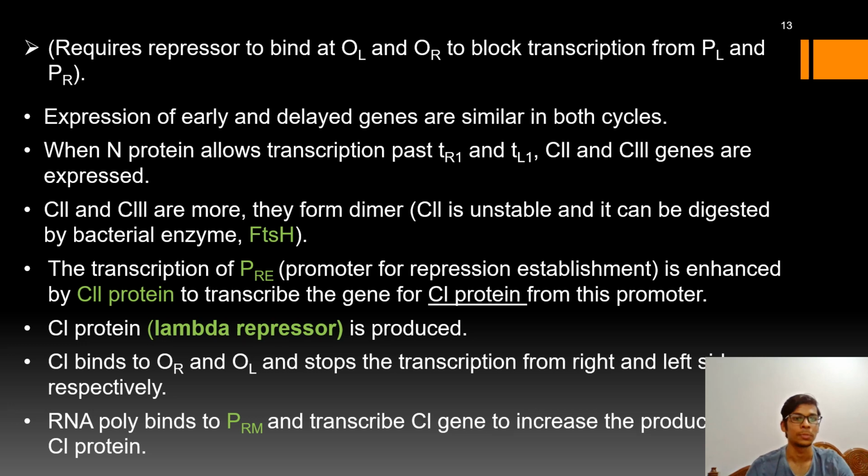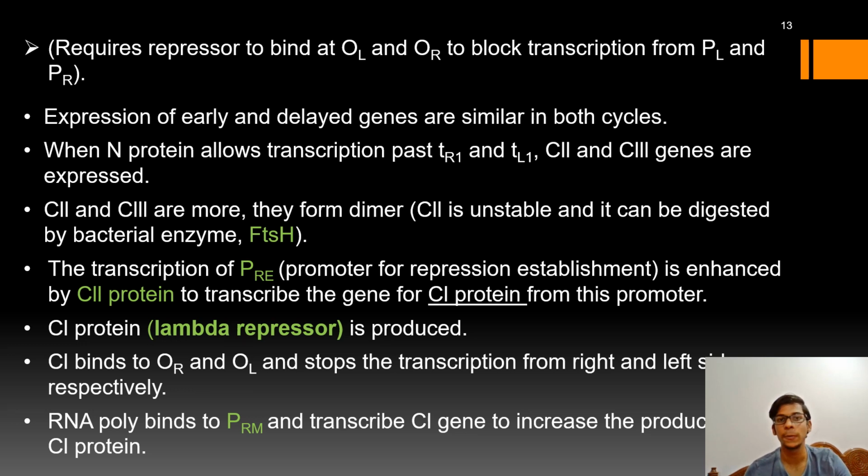How? Let us see. Whenever the N protein allows the transcription past TR1 or TL1, then the C2 and C3 genes are expressed. These C2 and C3 proteins will form a dimer. Why? Because C2 by nature is unstable and can be easily digested by the bacterial enzyme known as FtsH.